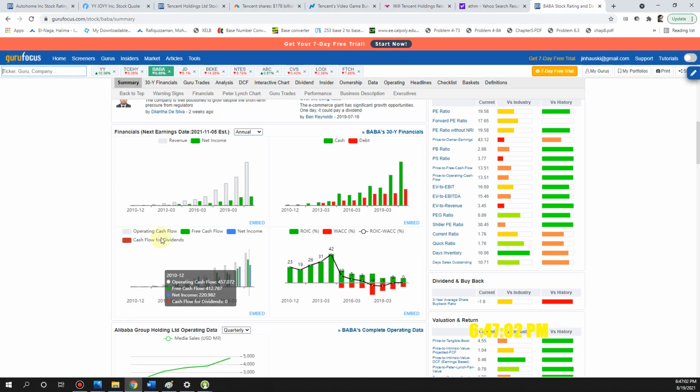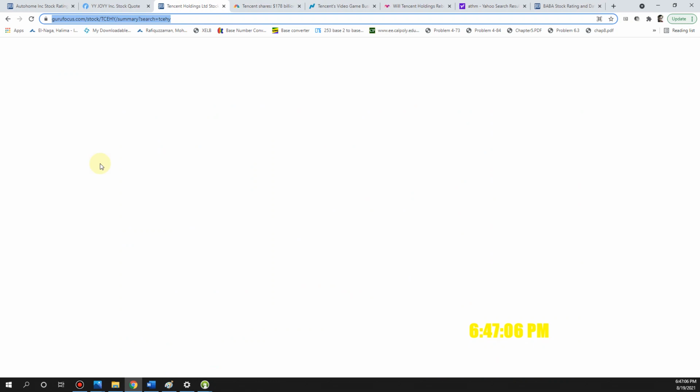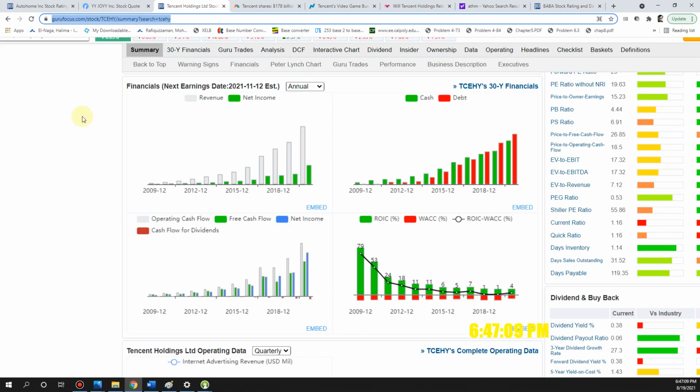Now let's go here real quick. Sorry, now I'm jumping to Tencent, but hopefully you guys get the idea. Same thing for Tencent when it comes to fundamentals. Look at this. This is Tencent. Look at that. Same chart. Very beautiful. Very nice. The debt is getting high, but it's reasonable.